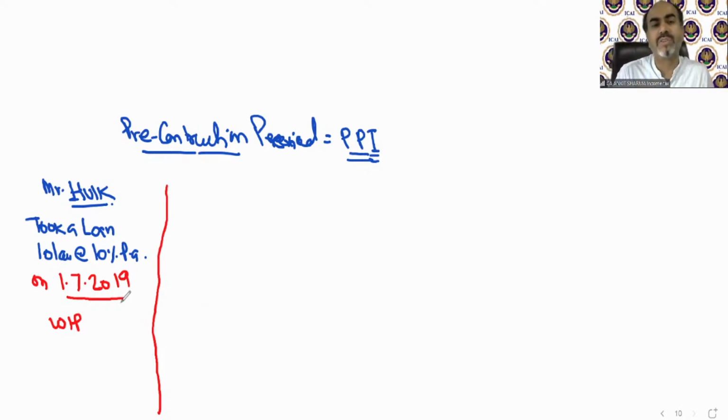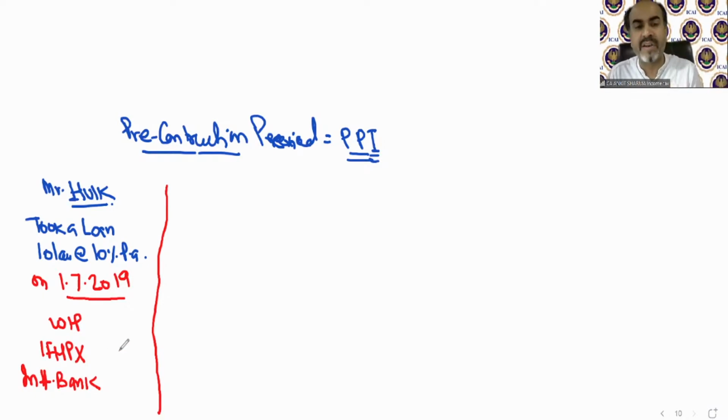So from 1st July 2019, he took a loan, but the house property is under construction. That is work in progress. So technically this year income from house property provision will not be applicable. But you need to pay the interest to the bank. The bank will charge the interest from you. It does not matter whether house property treatment has started under income tax or not. So the bank will charge the interest. So interest for 9 months we need to calculate, that is almost 75,000. So technically, he needs to pay 75,000 to the bank.